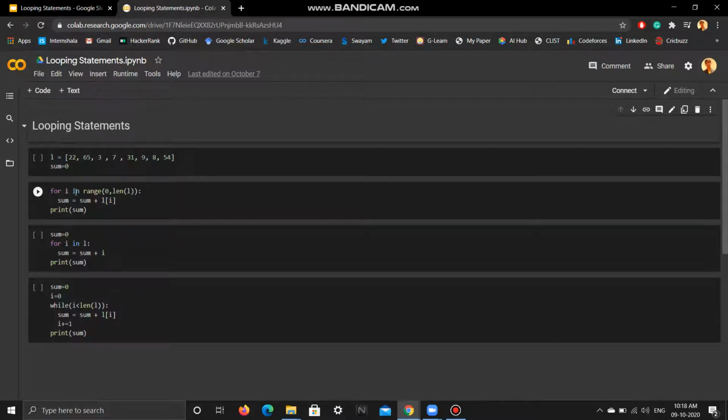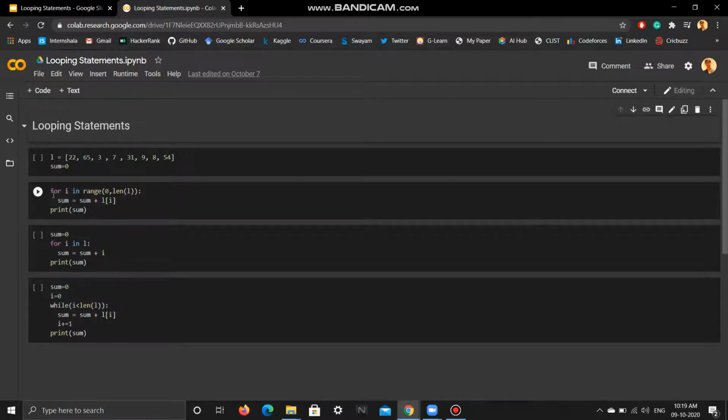Okay, so let's simplify range. Range is from 0 to 8. So range is nothing but a function which returns to me a range of values. I have supplied to it the lower limit, that is 0, and the upper limit, that is 8. So range will return to me numbers from 0 to 8. 8 is not included. So 8 is exclusive, 0 is inclusive. So range will return to me numbers from 0 to 7. 7 included, 8 excluded. Okay.